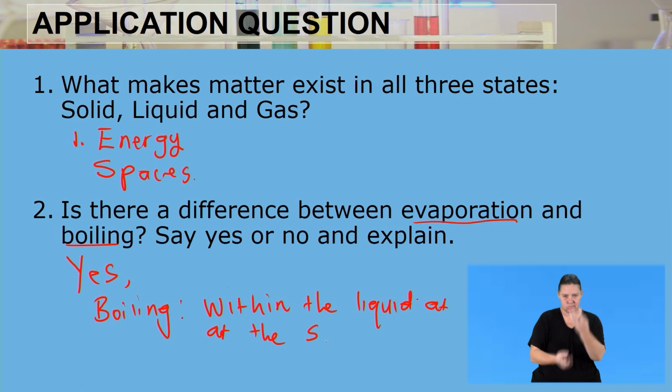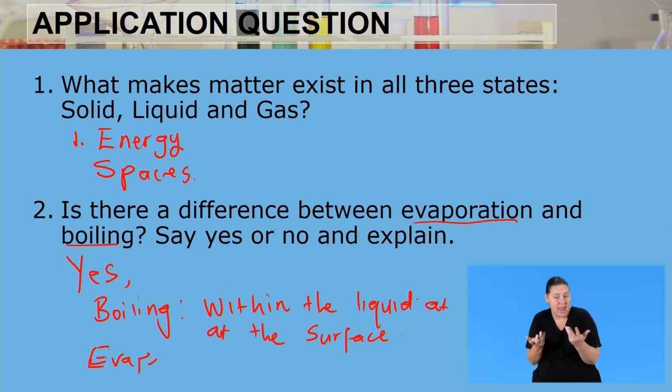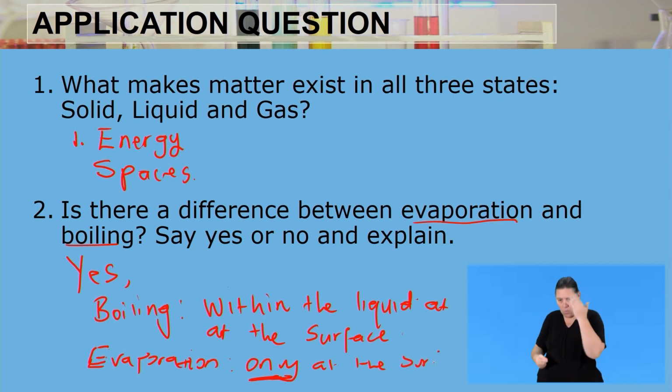Within the liquid and at the surface of the liquid. Whereas evaporation now happens only, very important to note, only at the surface. So evaporation only happens at the surface of the liquid, whereas boiling is within and also at the surface of the liquid. And thereafter, those gas bubbles escape outside the container into the surroundings.